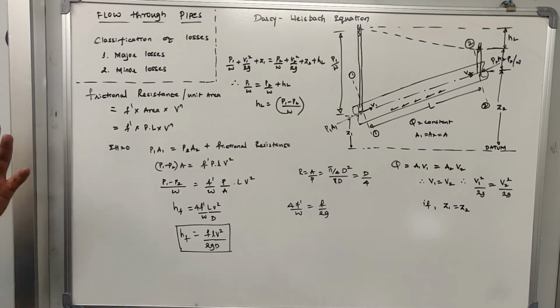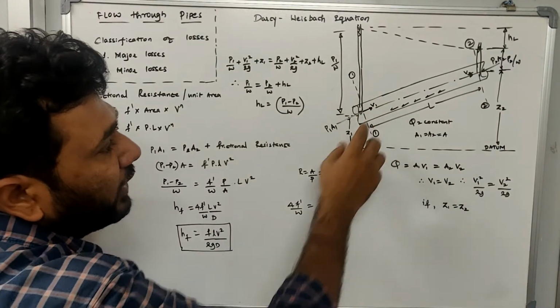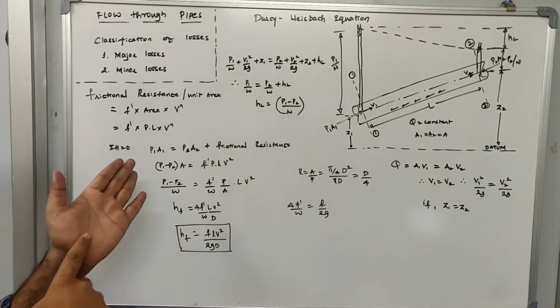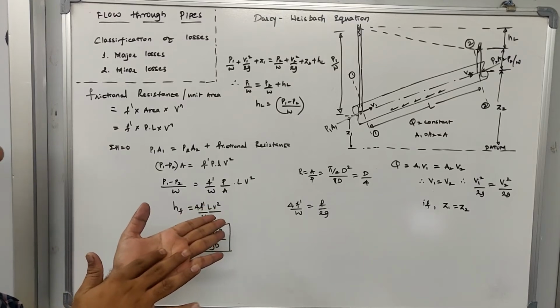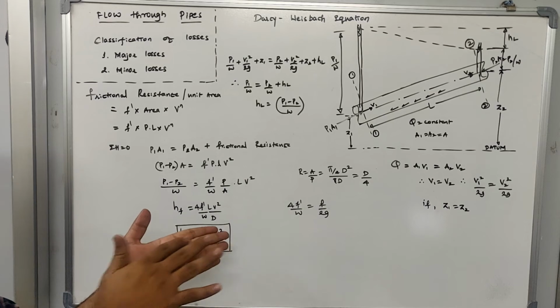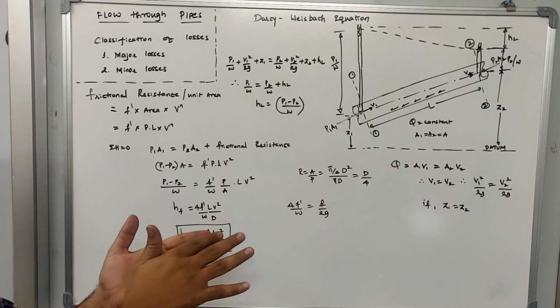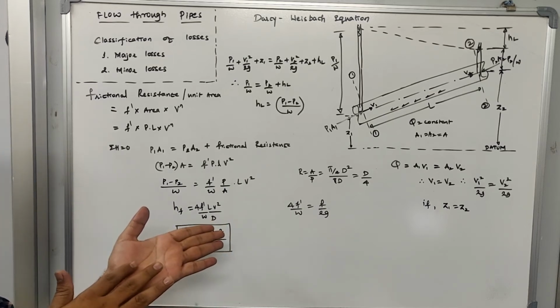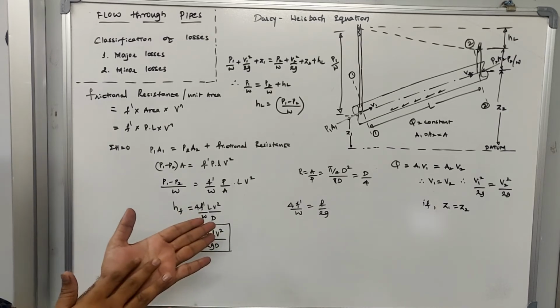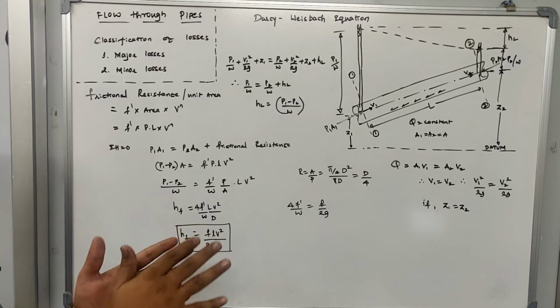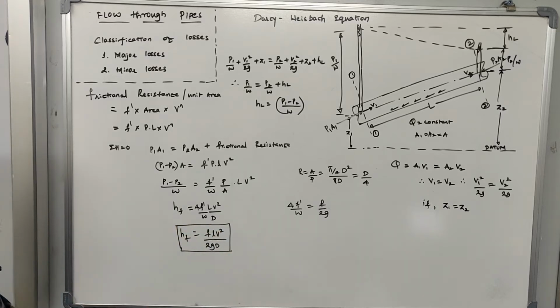Now try to imagine a very rough surface. Whenever you rub on a very hard or very rough surface, you feel the frictional resistance. If you rub on a very smooth surface, you will not feel a great amount of frictional resistance. The same applies to water.